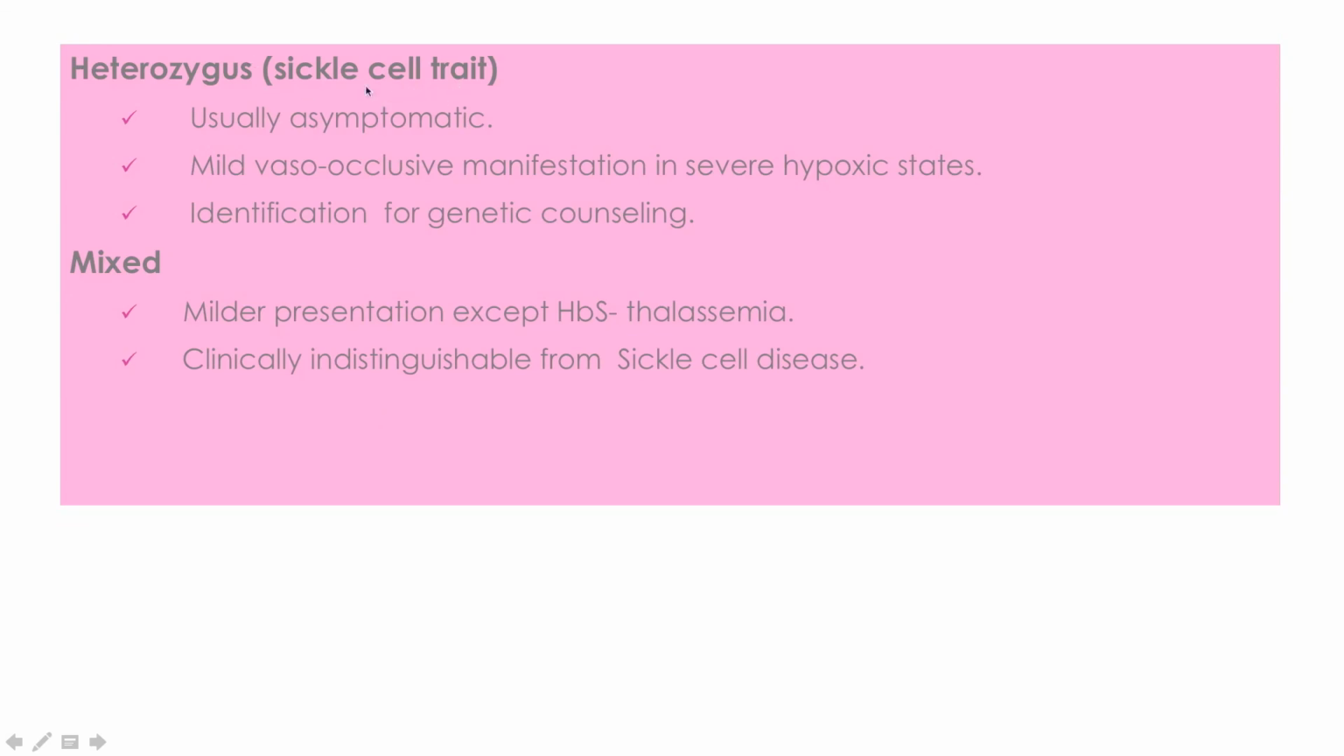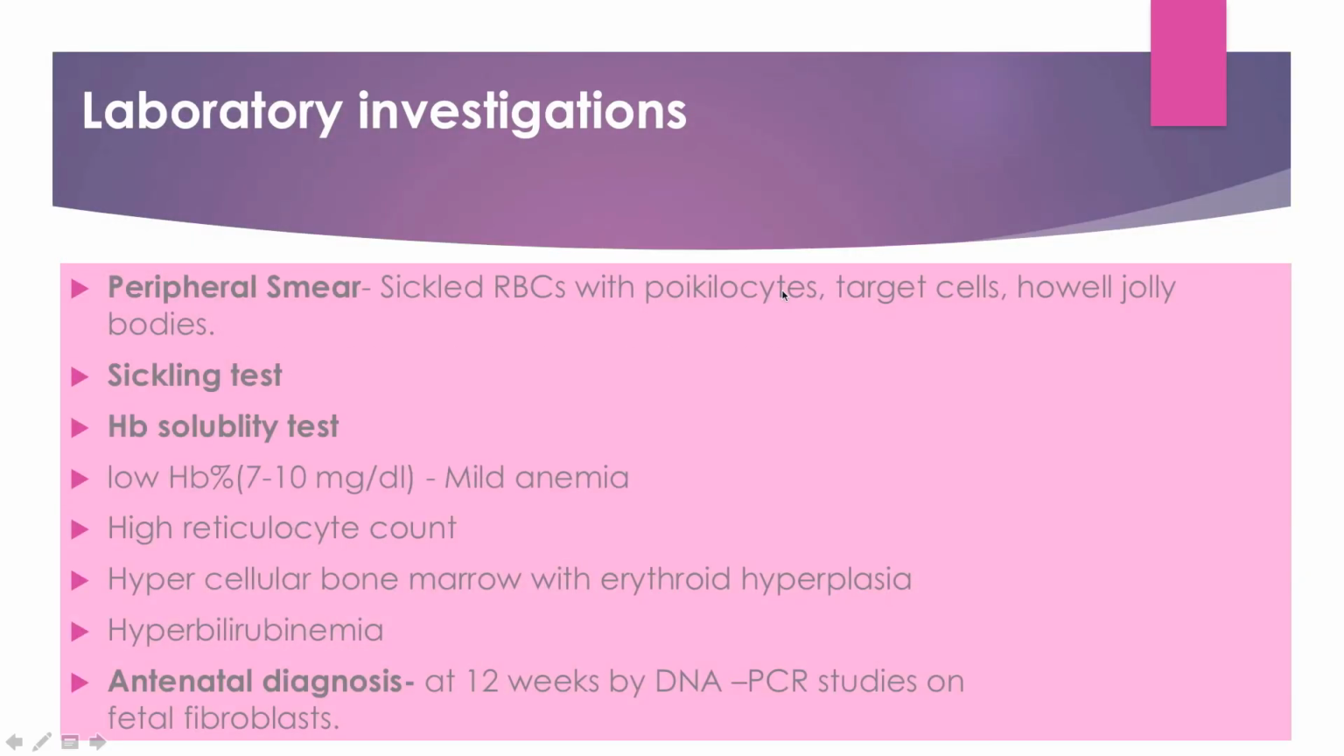Heterozygous clinical features in sickle cell trait. In the heterozygous condition, the disease is sickle cell trait. It is usually asymptomatic, with mild vaso-occlusive manifestations. And mixed means when sickle cell anemia is present with other hemolytic anemias, for example thalassemia.